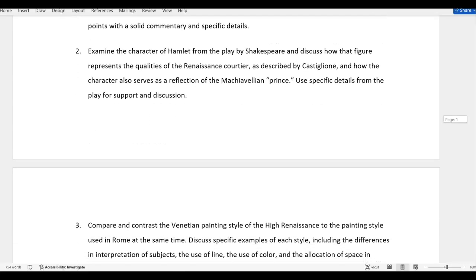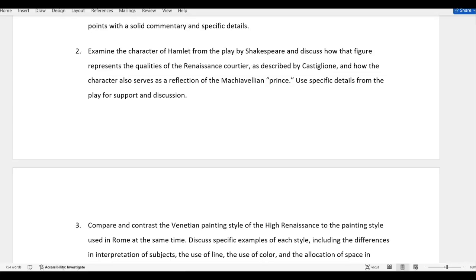The next one is about Hamlet. For those of you who like the idea of literature, Hamlet is mentioned in the textbook. Talks about some of the details there. Even shows David Tennant as Hamlet as a picture. Well, I want you to look at Hamlet, though, as Castiglione describes the Renaissance courtier. And also, in the previous chapter, you had Machiavelli and his idea of the prince.